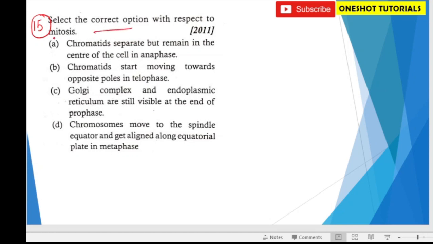Select the correct option with respect to mitosis. So we read one by one and say which is correct or not. Chromatids separate but remain in the center of the cell in anaphase. No. In anaphase, they go to the two poles. Chromatids start moving towards opposite poles in telophase. No, not in telophase. It occurs in anaphase. Golgi complex and endoplasmic reticulum are still visible at the end of prophase. No. In late prophase, these two completely dissolve. So the correct option will be D.